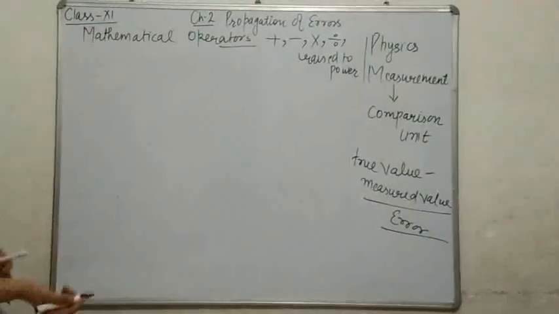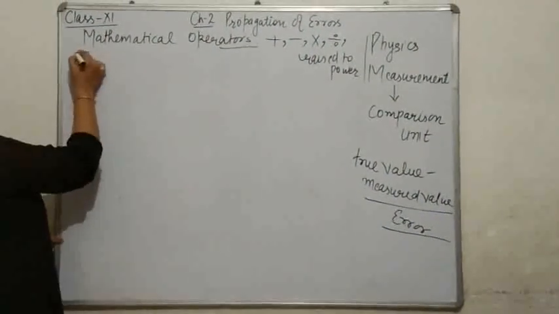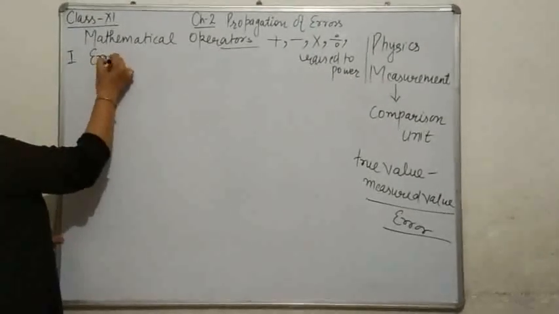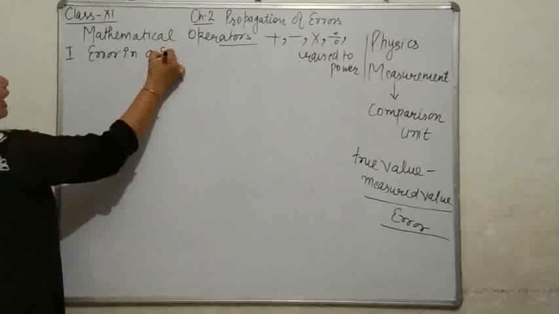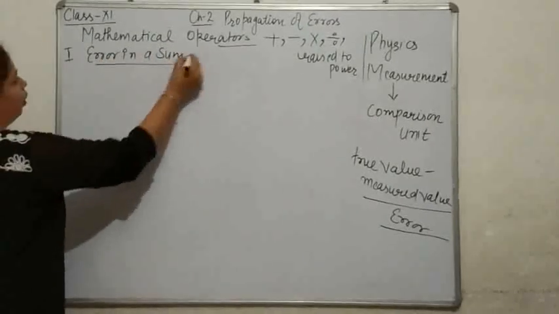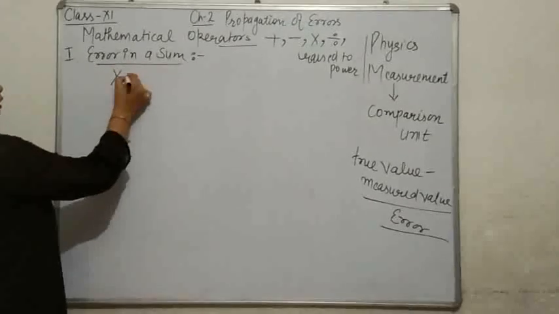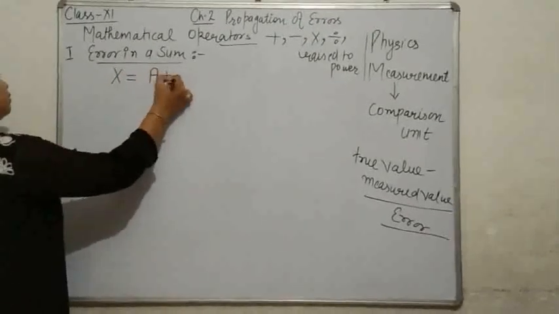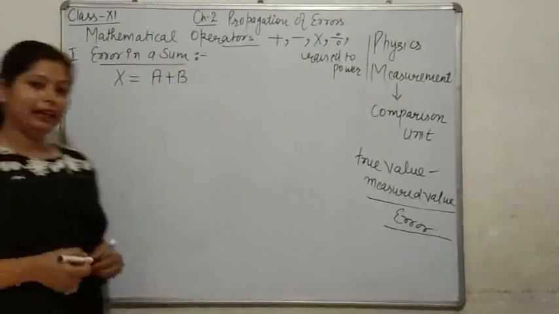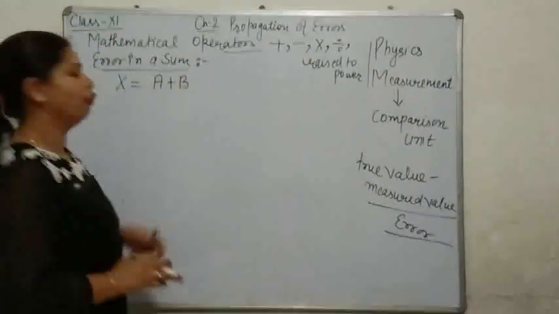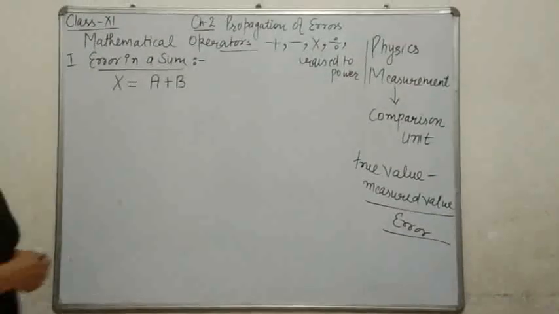So, let us take, we are studying our first section, that is propagation of error in a sum. Sum means addition. Okay. For this we are having a quantity x that is equal to a plus b. It means x is the result of addition of two quantities a and b.